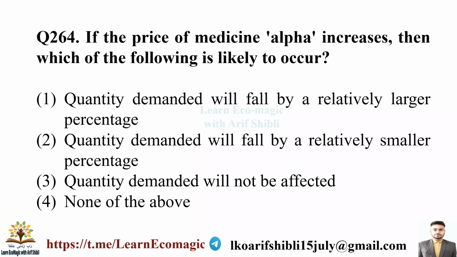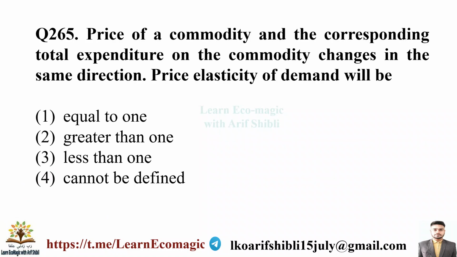Quantity demanded will not be affected, and none of the above. So the right answer is quantity demanded will not be affected, because medicines are the necessities of life. So whenever there is a change in prices of the medicine, the quantity demanded will not be affected. That means it will not increase or decrease.